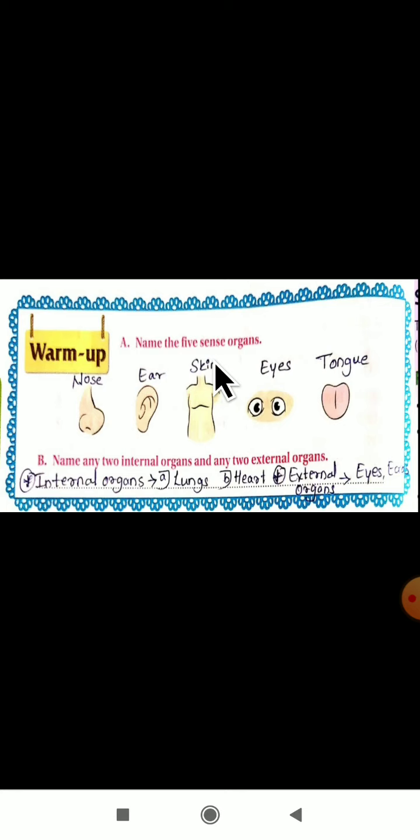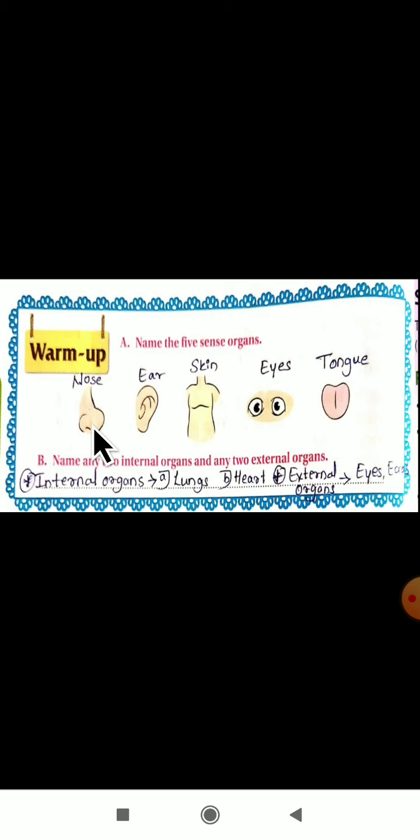Yes, dear students, as you all know, how many sense organs do we have in total? We have a total of 5 sense organs. They have given a picture in this activity. So what you have to do is just name them. You have to do this activity in your textbook only. Can you see the first image?